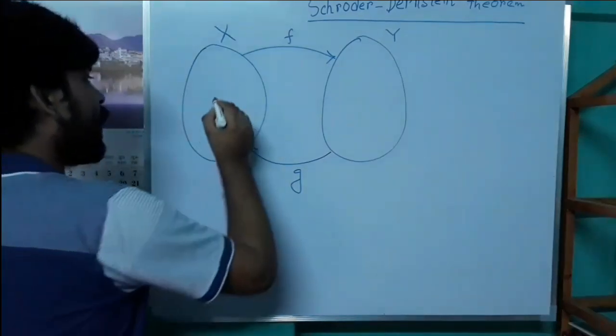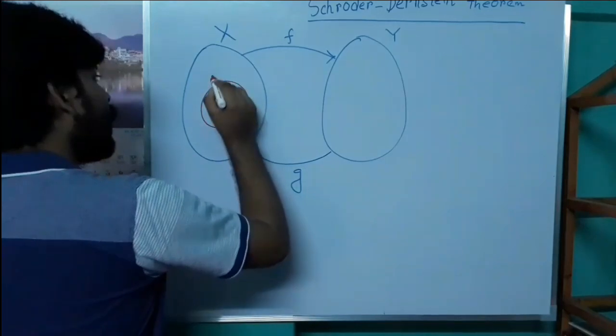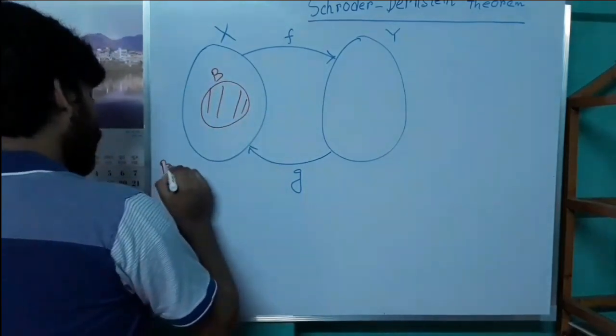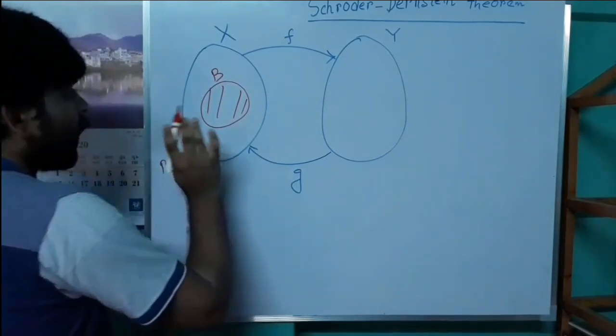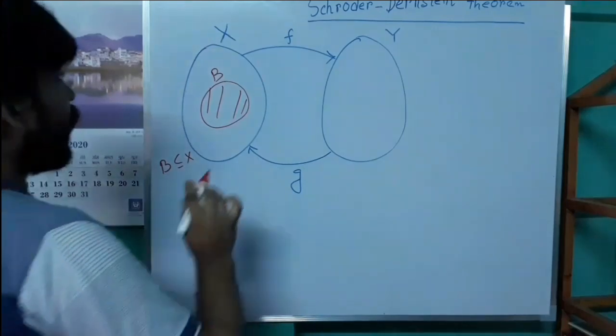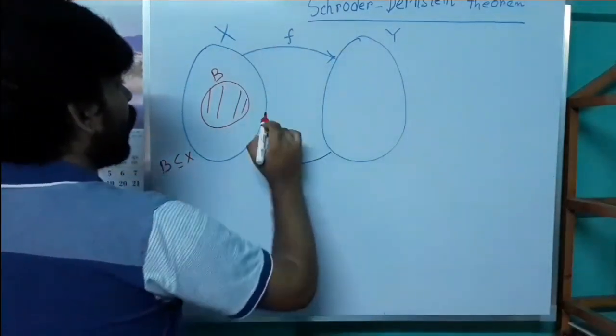If we take any subset B here, B is a subset of X. Let us take a subset B of X. Then f is a map from X to Y.